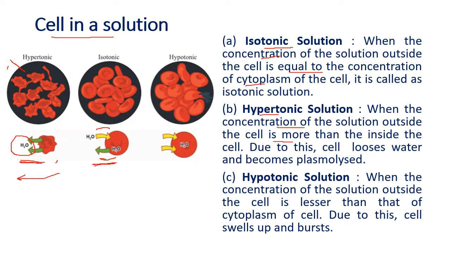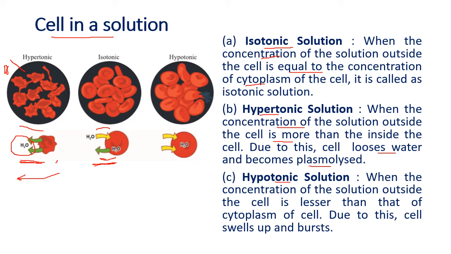Outside the sugar is more, which means the water is less, and inside the water is more. So water moves out. Now when the water moves outside, the cell becomes plasmolized. The cell loses water, which means the cell shrinks and becomes smaller. And now we have the hypotonic.